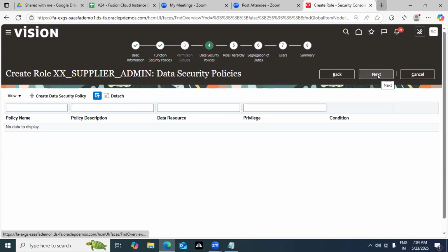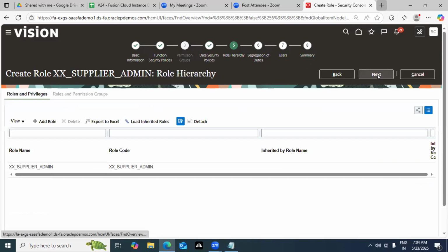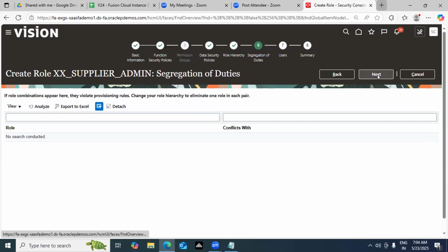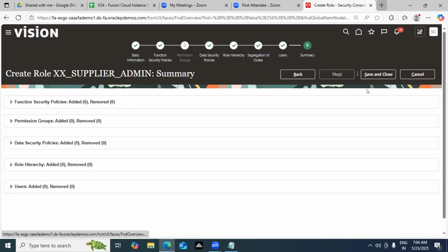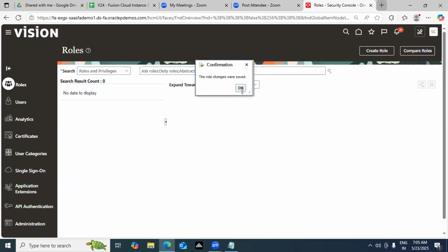Want a duty security policy, have it added. If you do not want it, skipping is also possible. I do not want to secure any data as part of it, that's also a case. Why am I explaining all the concepts, guys? So that you get the beauty of Oracle Cloud, it gives you complete access. This time we'll not give a user here. You can also give the user account specifically at creation, that's also possible. Then save and close. So this is how creation of roles happens in Oracle Fusion. That's very important, critical to know, guys.